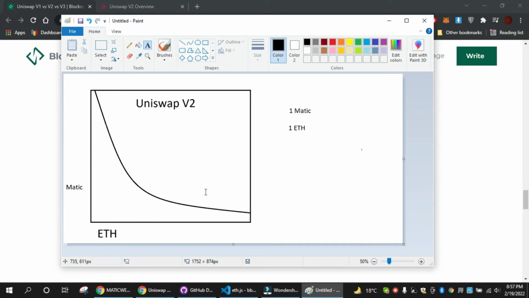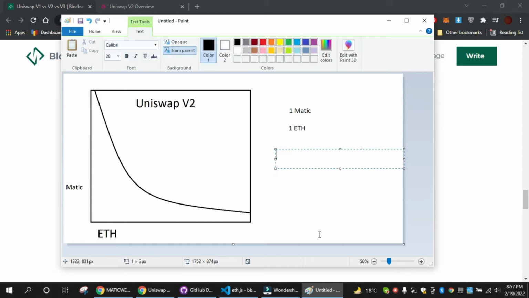So for example, let's say one matic is equivalent to, just a random price, $100. And let's say one ETH equals $3,000.